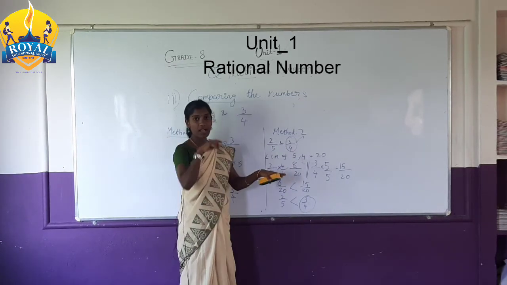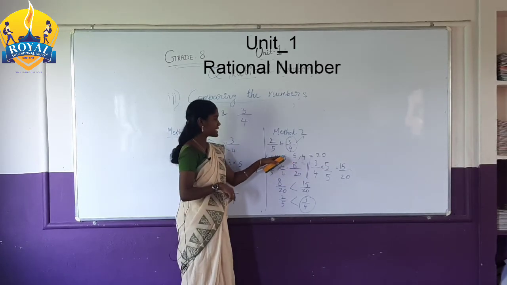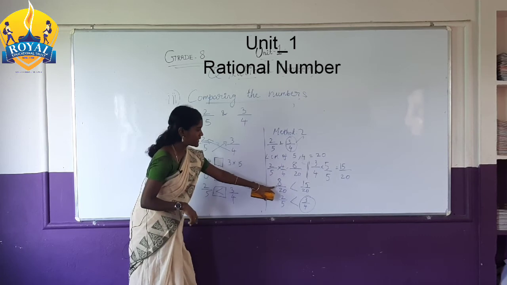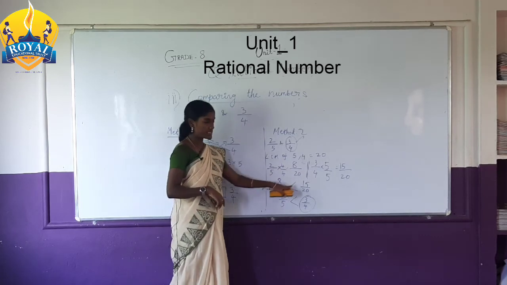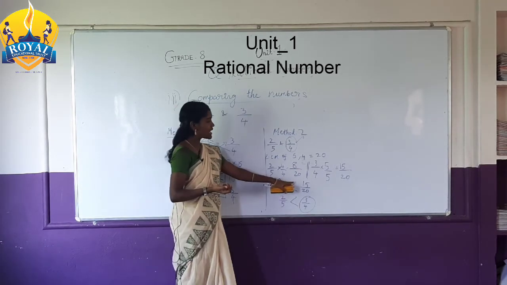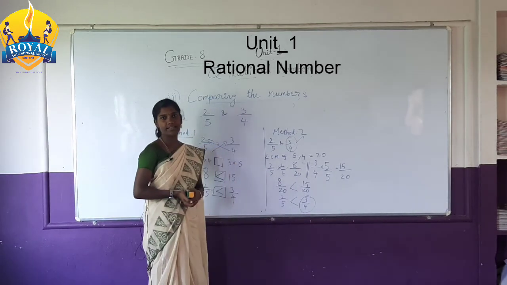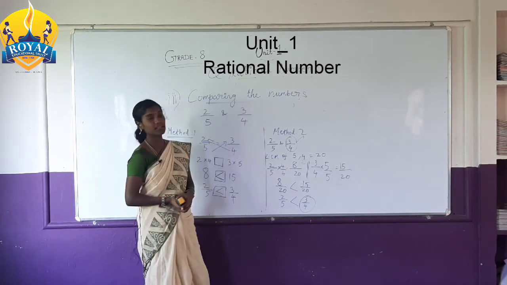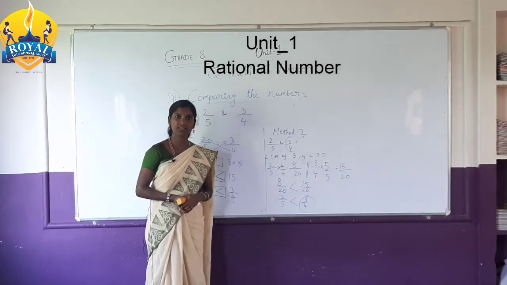The denominators are 5 and 4. The LCM of 5 and 4 is 20. So you find it like this. The answer is 8 by 20 and 15 by 20. You can easily find that 15 by 20 is greater. So the answer is 3 by 4. These are rational numbers. Thank you.